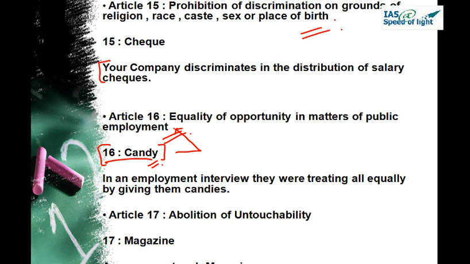Article 17, our picture is a magazine. It talks about abolition of untouchability. So magazine, we already have a picture in our mind, and we have to relate it with touchability. There are a few magazines in the world actually, whose publishers say that only a few people can touch these magazines because they are so expensive. So it becomes untouchable for other people who cannot afford that magazine. So magazine, we are relating it with touching or untouchability, the abolition of untouchability.